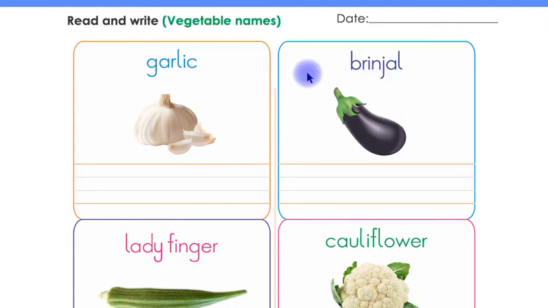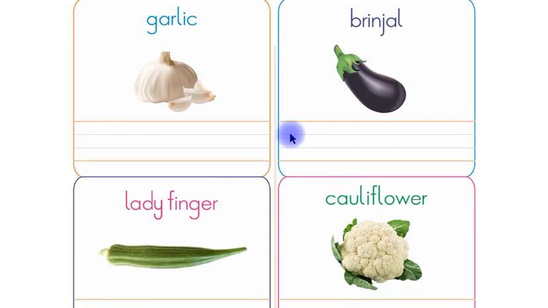Look at this, children. This is brinjal. Listen again, children. This is brinjal. Listen one more time, children. This is brinjal. Now say with me, children, brinjal. Say again, children, brinjal. Children, now you have to write the name brinjal in between these 4 lines by yourself.